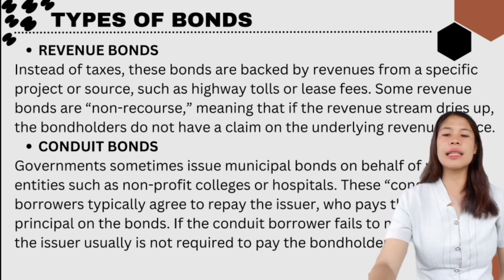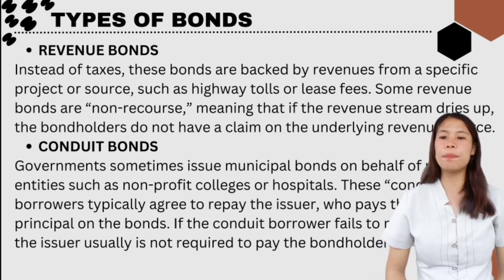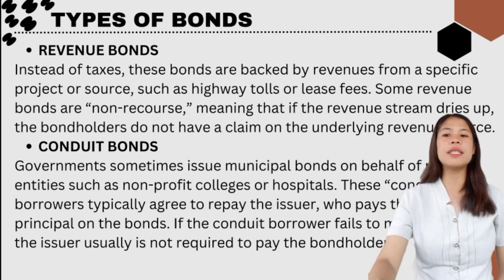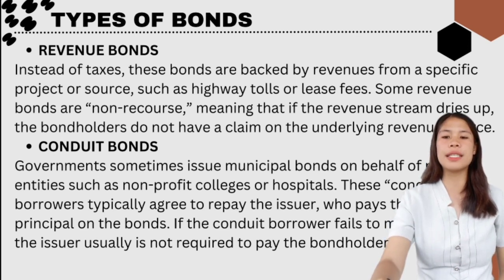Revenue bonds are a class of municipal bonds issued to fund public projects and then repay investors from the income created by that project. For instance, a toll road or utility can be financed with municipal bonds, with creditors' interest and principal repaid from the tolls or fees collected.